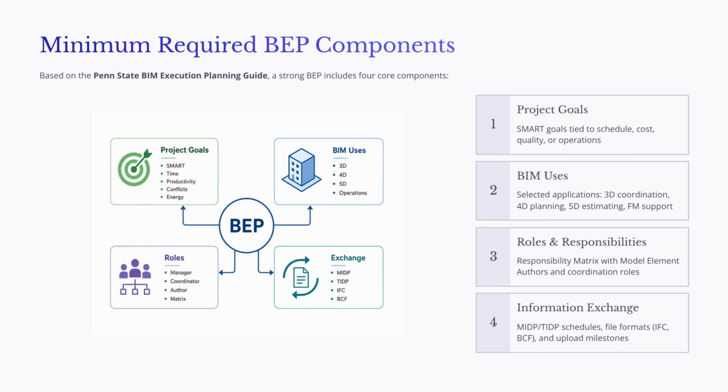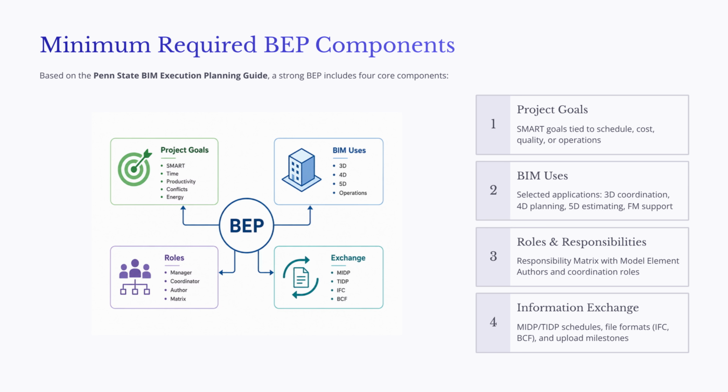The first component is project goals. The BEP should clearly explain why BIM is being used. These goals should be connected to measurable project values, such as reducing schedule duration, improving coordination, lowering cost risk, improving quality, supporting safety, or preparing information for facility management. Good BIM goals should be specific, measurable, attainable, relevant, and time-bound.